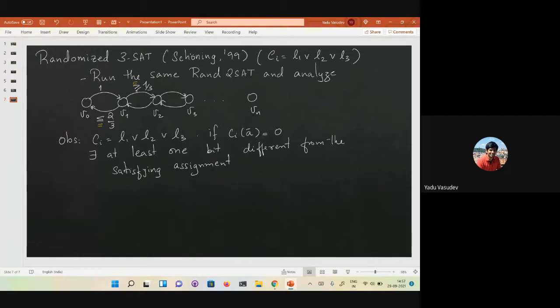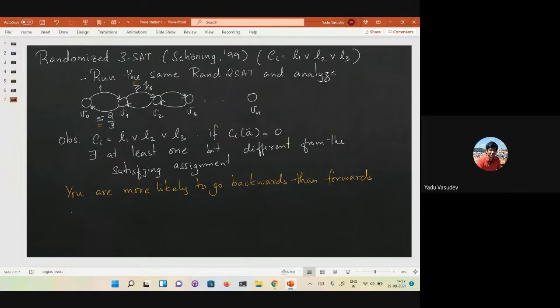So what you can observe here is that you are more likely to go backwards than forwards. There's a greater probability of going back. The probability is 2/3 for going back, and there's only 1/3 probability of going forward. So if you run the same algorithm of 2SAT for the case of 3SAT, you are more likely to go further and further away from the satisfying assignment. And if you actually analyze this, that will come out as well.